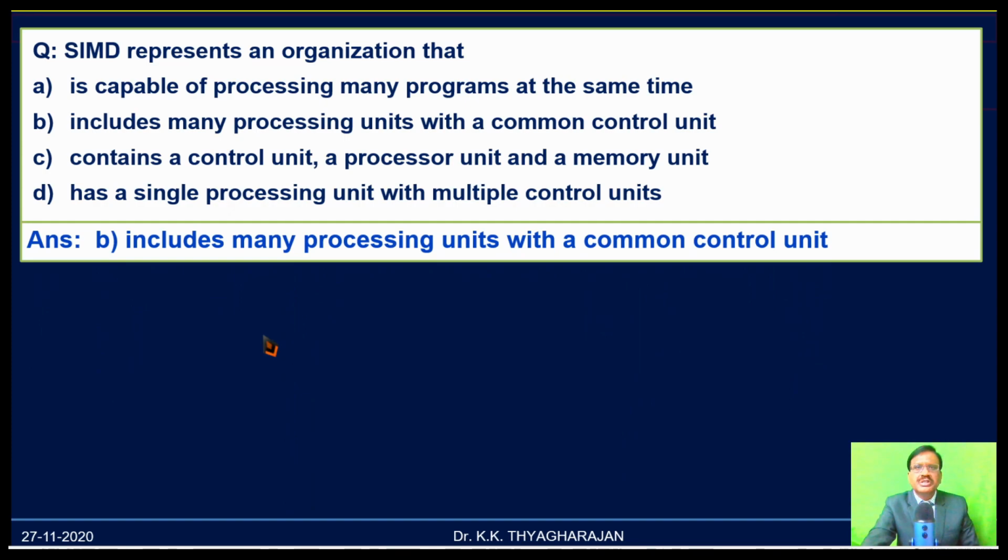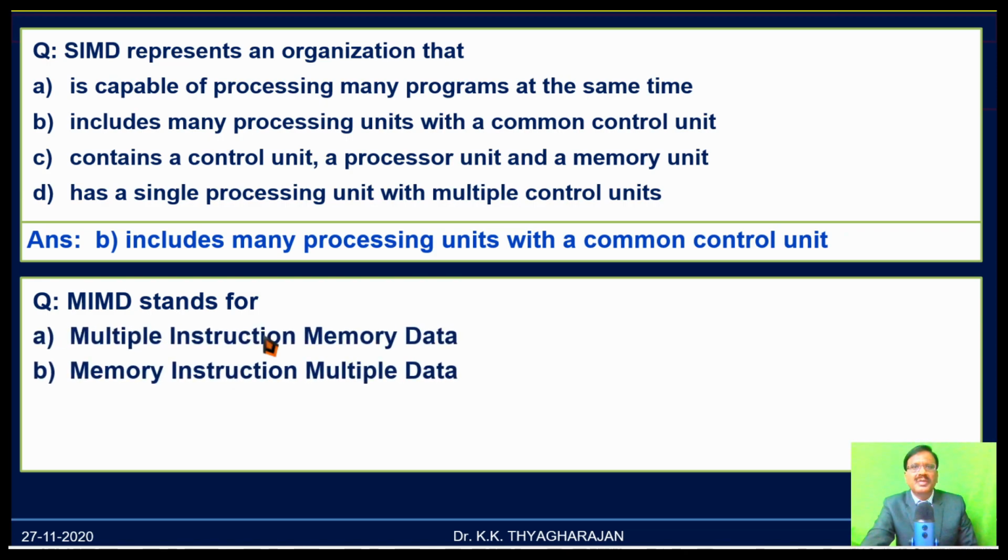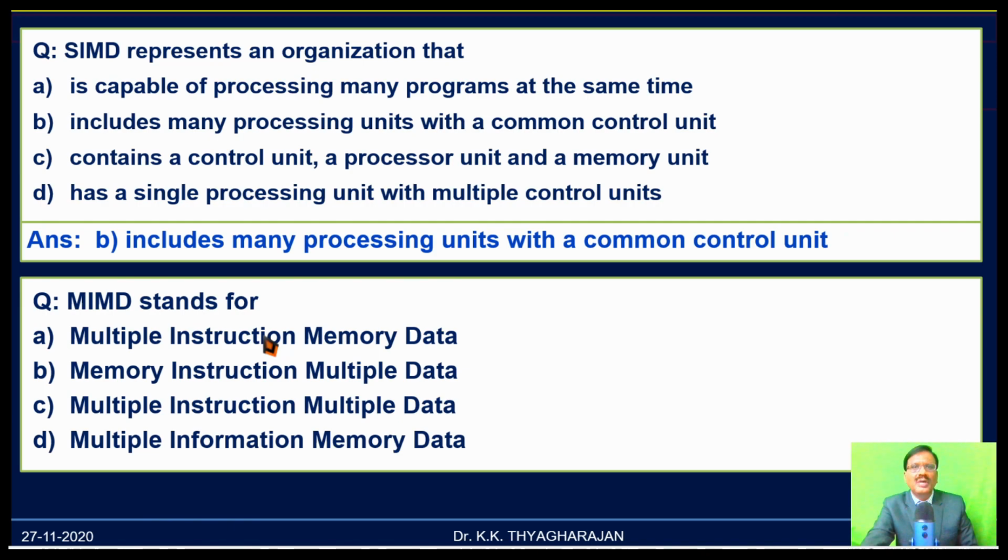Now let us see the next question. MIMD stands for: option A, multiple instruction memory data; option B, memory instruction multiple data; option C, multiple instruction, multiple data; option D, multiple information, memory data. In option A, the words memory data have not been used in the classification, so A is not correct.